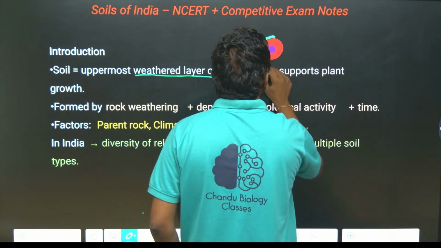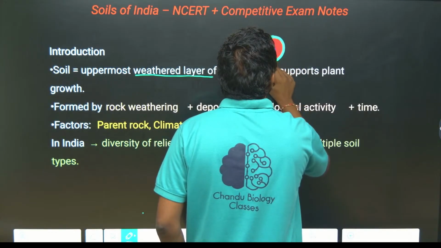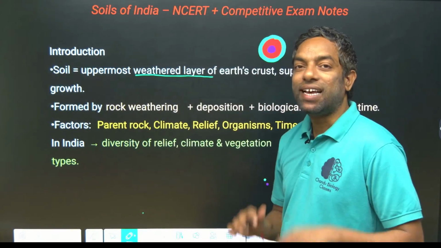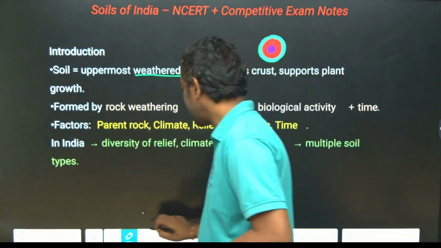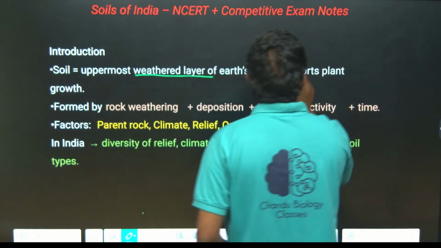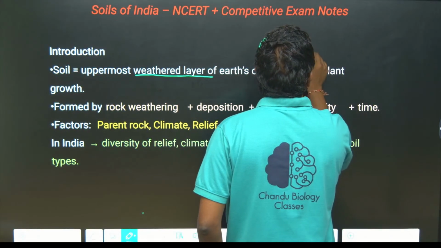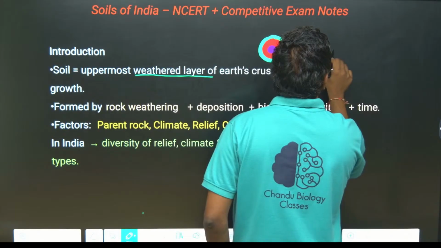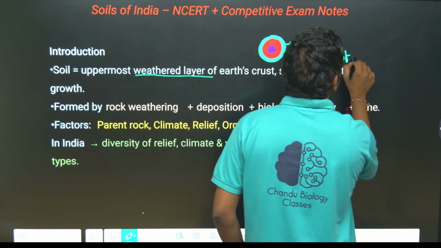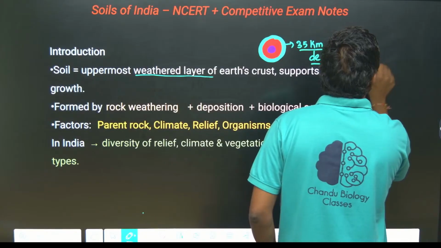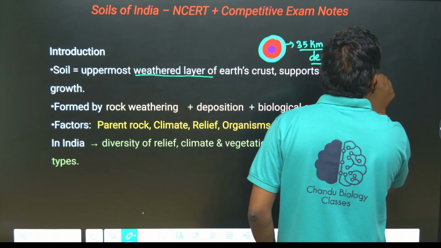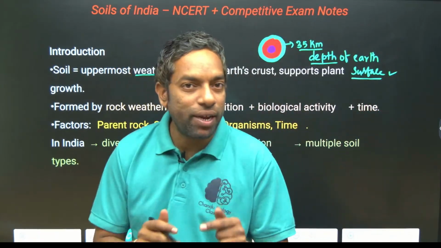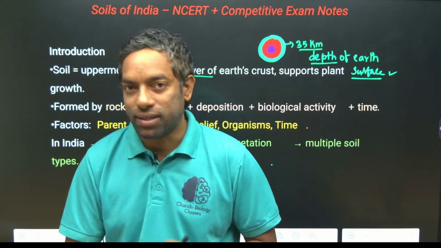This is the earth's crust. The surface of the earth is the earth's crust. The earth's crust is actually about 35 kilometers in depth from the earth's surface, that is the earth's crust, guys.